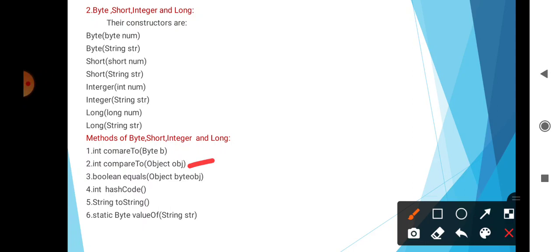Static Byte decode(String str) throws NumberFormatException. Then boolean equals(Object obj). It returns true if the invoking Byte object is equivalent to obj, otherwise it returns false. Then int hashCode. It returns the hash code for the invoking object. And static byte parseByte(String str) throws NumberFormatException.